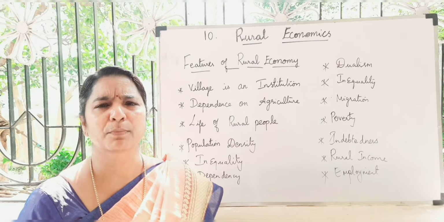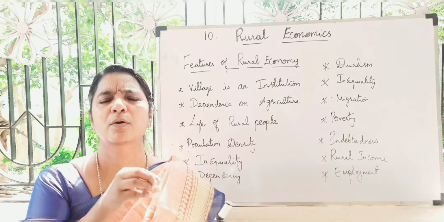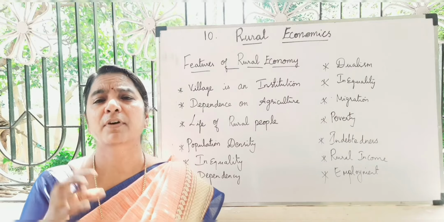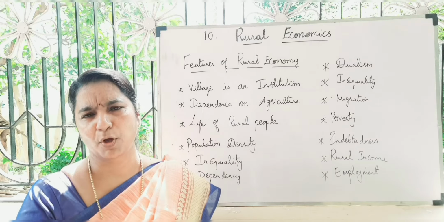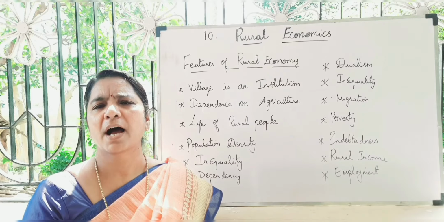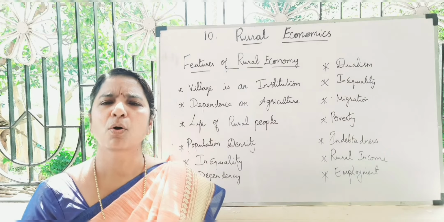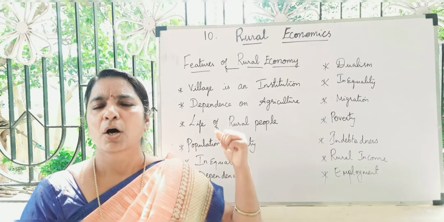Next, migration. In the sense, people from the villages move to the urban area in search of employment opportunities. Because of the season period, they won't have employment opportunities, and there will also be fewer amenities and facilities in the rural area.